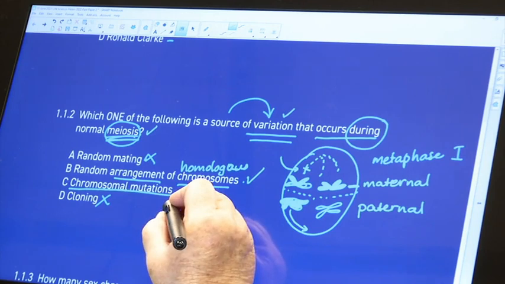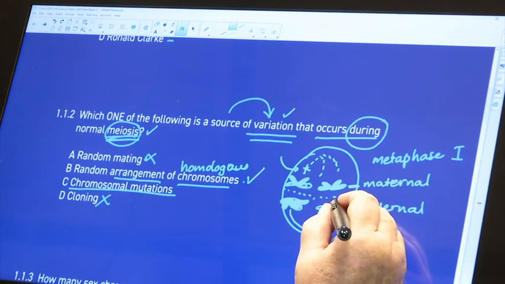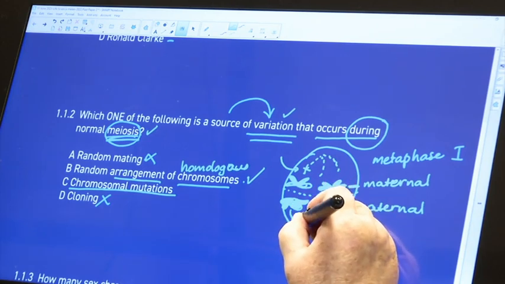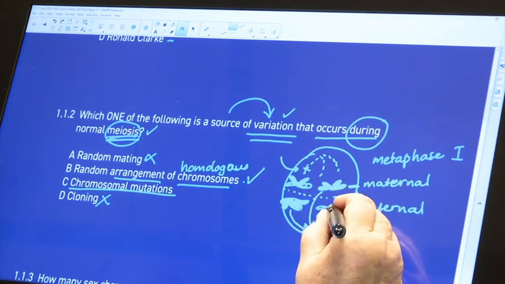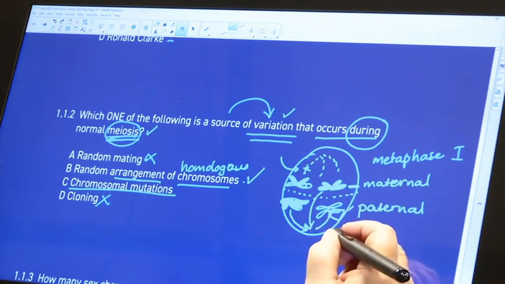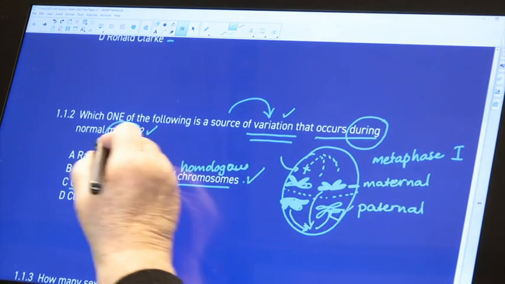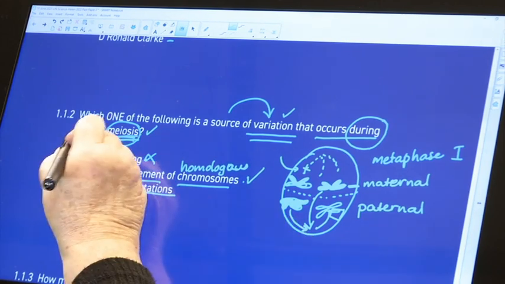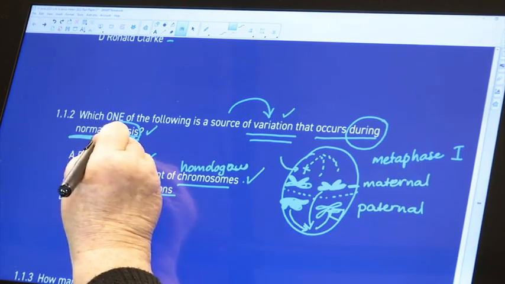Chromosomal mutations refer to chromosomes probably moving to the incorrect poles or parts of the chromosomes breaking off, and those things don't necessarily happen during normal meiosis.